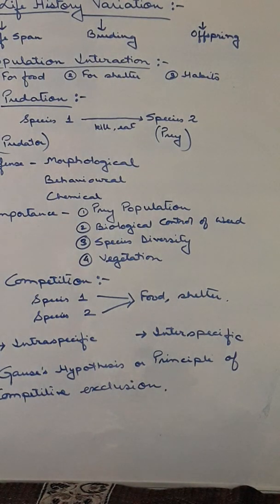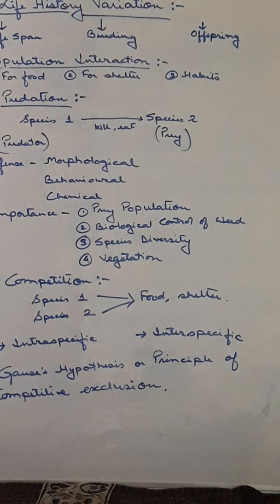And next is vegetation. Different types of vegetation will be there. It will help in growing the herbivores if vegetation is there. So then the relationship will be maintained. That is, ultimately the equilibrium in the population, equilibrium in the environment, in the ecosystem, is properly maintained in this condition. Now the second is competition.